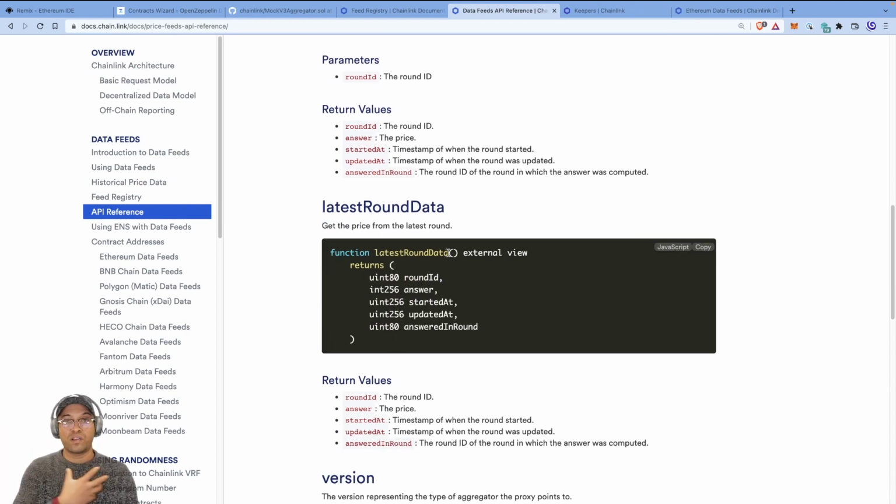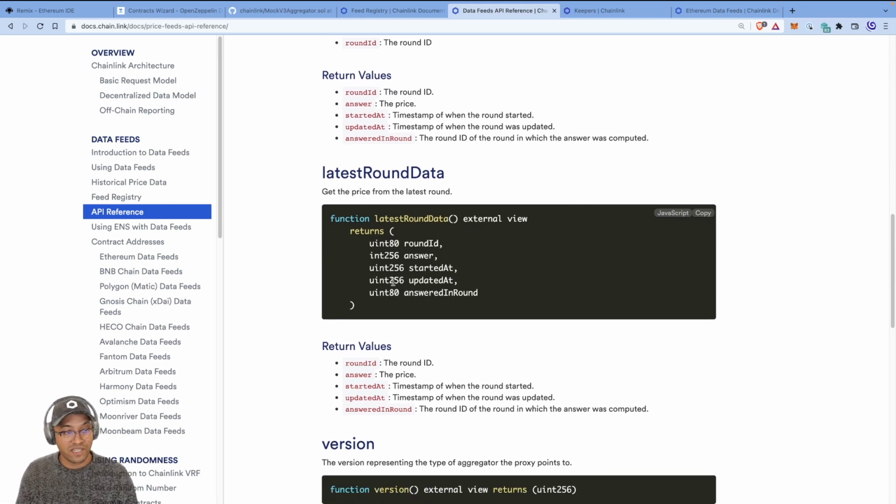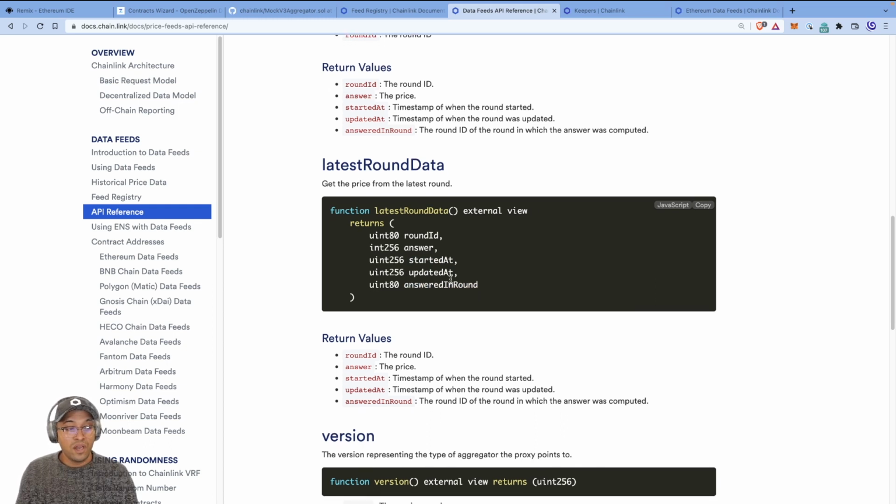Now the aggregators work by doing rounds of aggregation, so that's what they mean by round. The latest round of aggregation has produced a bunch of data: the round ID, the answer, which is the actual price, up to the number of decimal places, what time it started, what time it got updated, and answered in round. So this is all the data. It explains all the return values as well.